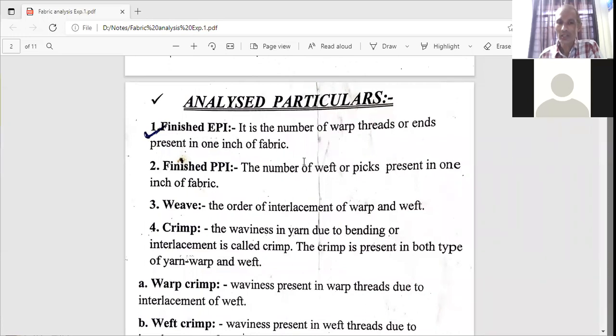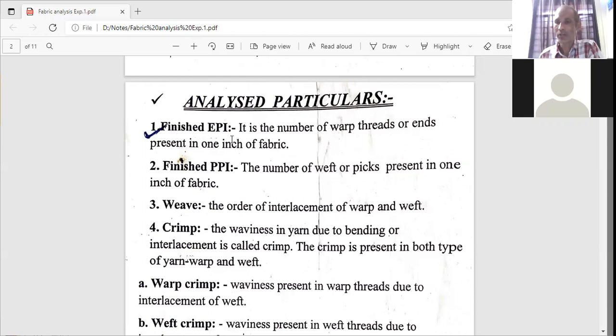Finished EPI, finished ends per inch. It is the number of warp threads or ends present in 1 inch of fabric. 1 inch fabric के अंदर warp side के अंदर कितने threads हैं? Those threads are known as ends per inch. And here we are using the term finished because this EPI we are finding out in finished fabric.